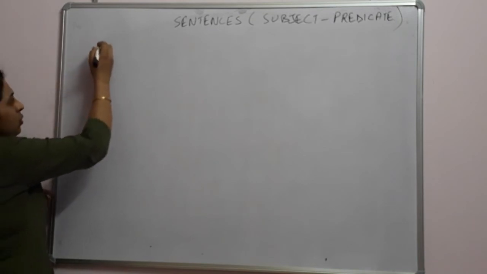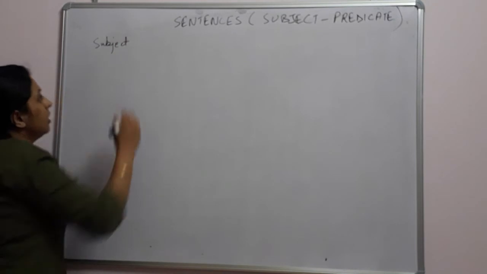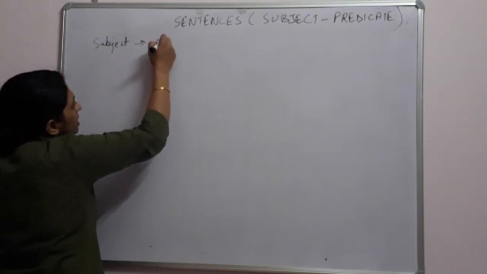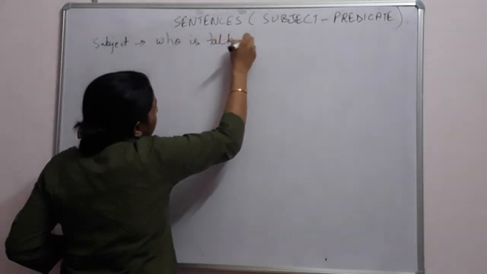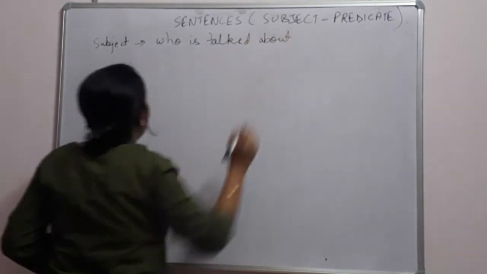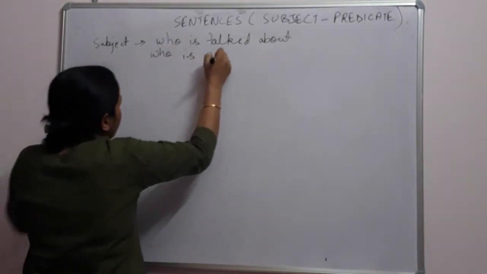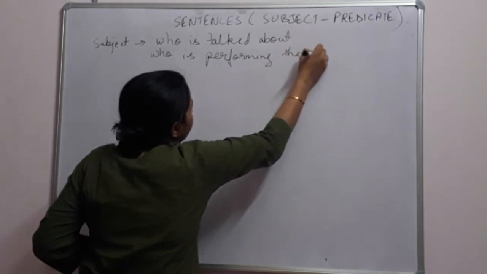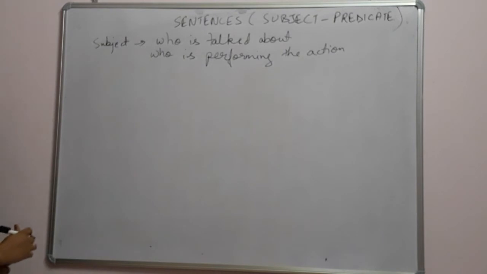Subject, like I have told you, is who is spoken about, who is talked about, जिसके बारे में हम बात करते हैं, who is talked about, or who is performing the action. Okay, that is our subject.